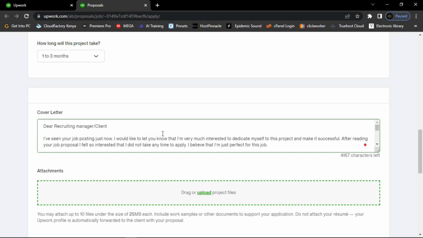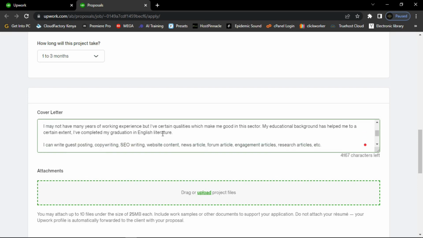I believe that I'm just perfect for this job. I may not have many years of working experience, but I have certain qualities which make me good in this sector. My education background has helped me to a certain extent. I've completed my graduation in English literature. And then guys, in this last line you can describe your other skills.